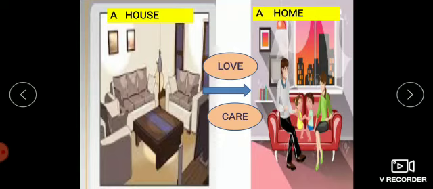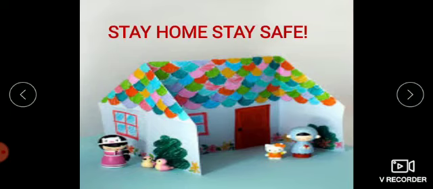Children, we live in a house with our family members, and a house can be converted into a home with love, care, and by respecting each other. So children, stay home with your family, stay happy, stay safe.